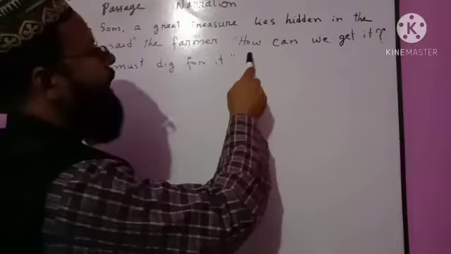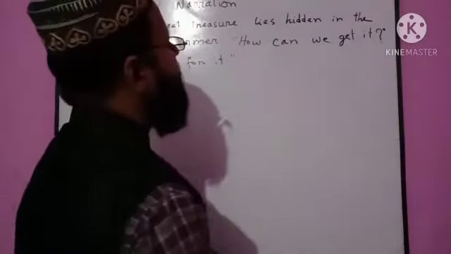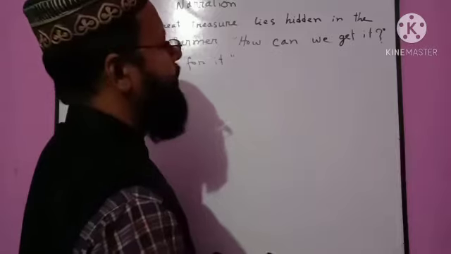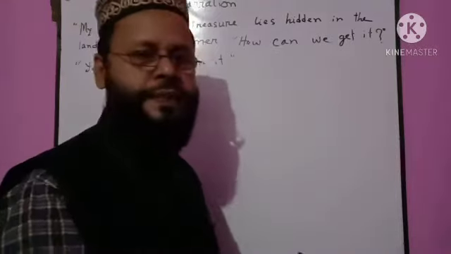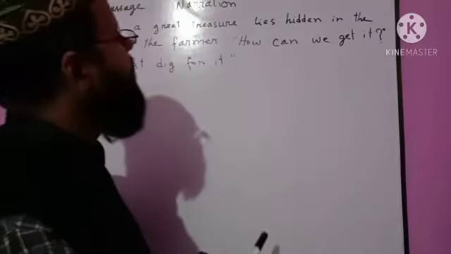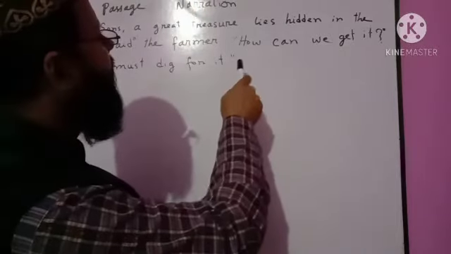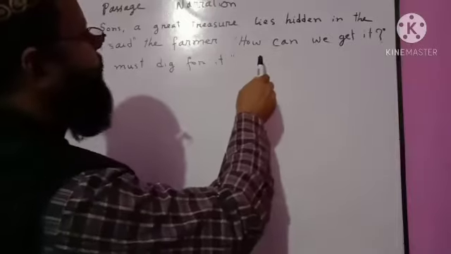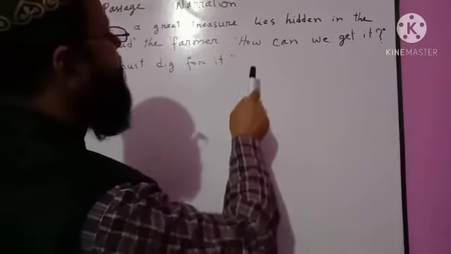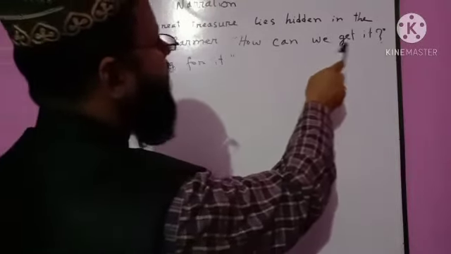Now the second sentence. How can we get it? There is no speaker with the reporting verb, with the reported speech. So we should understand the meaning of the sentence. How can we get it?